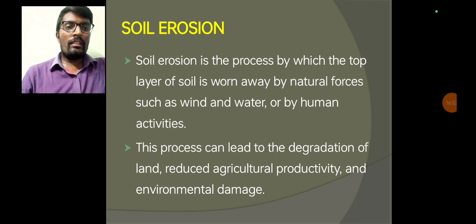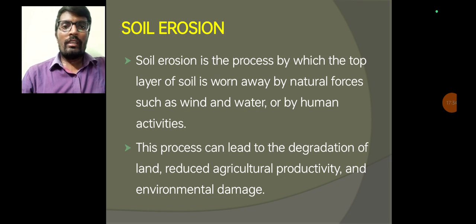Soil erosion is the process by which the top layer of the soil is carried away by natural processes such as wind and water, or by human activities. The displacement of the topmost layer from the rest of the material is called soil erosion. This may lead to degradation of the land, due to the reduction of the soil bearing capacity and fertility of the soil, and it also reduces agricultural productivity.